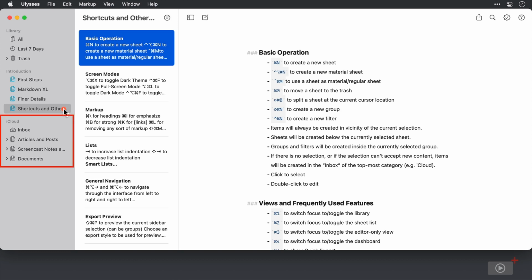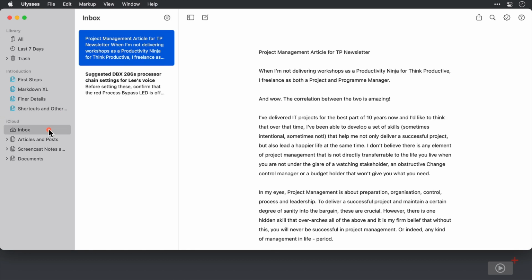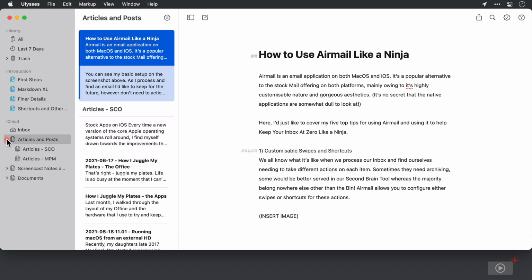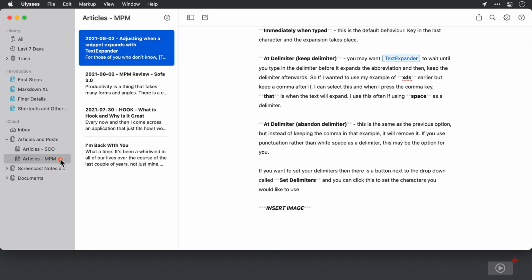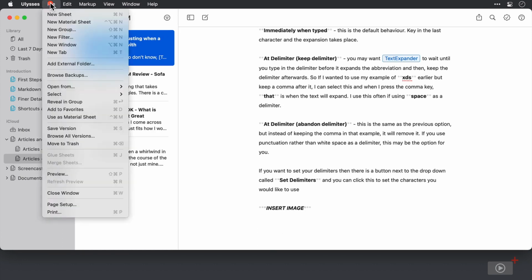Now, below the introduction section, we have our own folder structure. Here we can have our groups stored locally on our Mac if we like. However, because I use multiple devices, including my iPad for writing, I like to have my groups and sheets stored in iCloud. We do cover how these storage options work very shortly. The inbox is a default group, which is where you can write documents that you aren't quite sure where to store. Below that, I have some other groups that I've actually created myself. So Articles and Posts is where I draft my articles for both Screencasts Online magazine and for my own site, My Productive Mac.